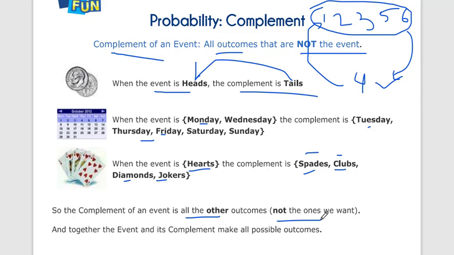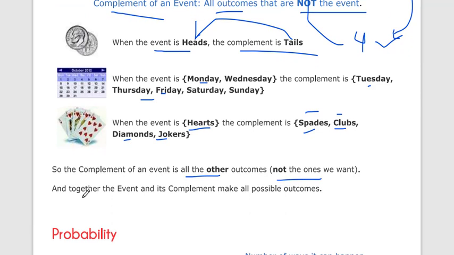If we add together the event and the complement, we get all possible outcomes for that particular event.